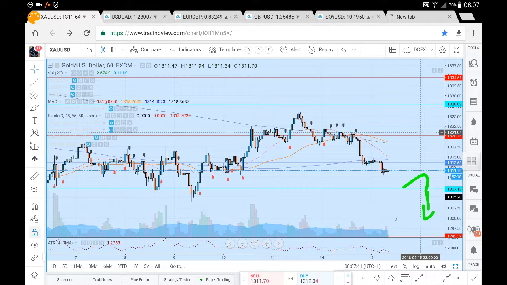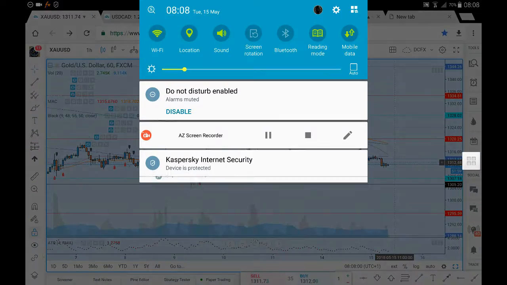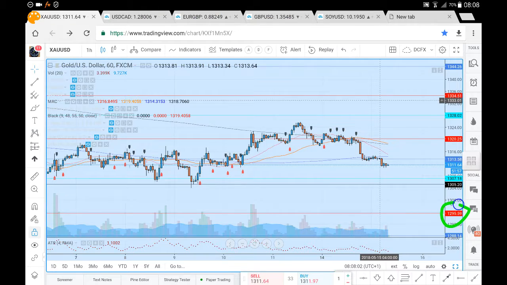If we do successfully break 13.05, we look to see our price direct towards the 1300 level, which may be a psychological level from which we could see bullish buy side momentum. And if there is sufficient volatility to the downside, 1296 may come into focus, but I wouldn't anticipate that happening, as we first have to successfully navigate 13.05. So 1296 will be the very next level after the 1300 level.